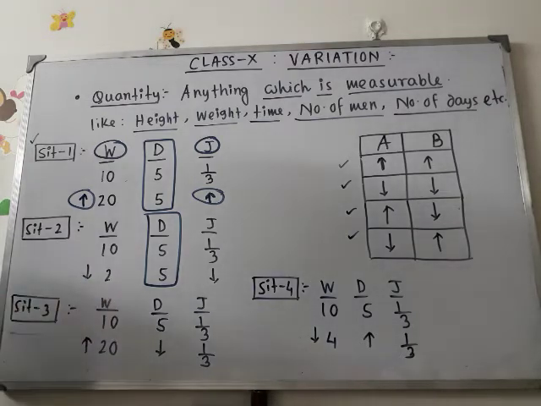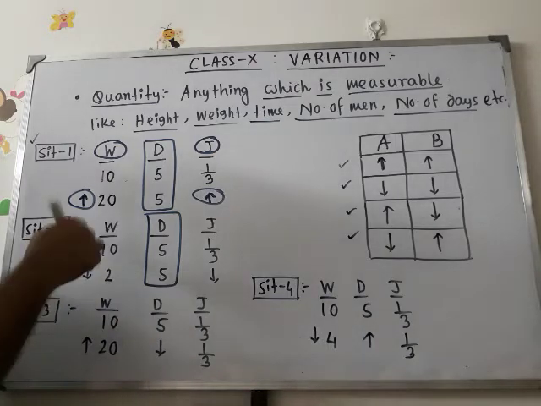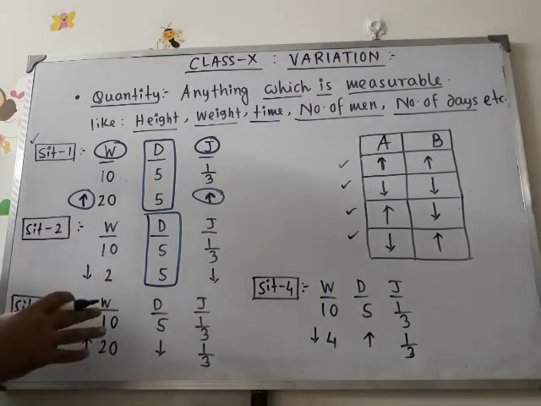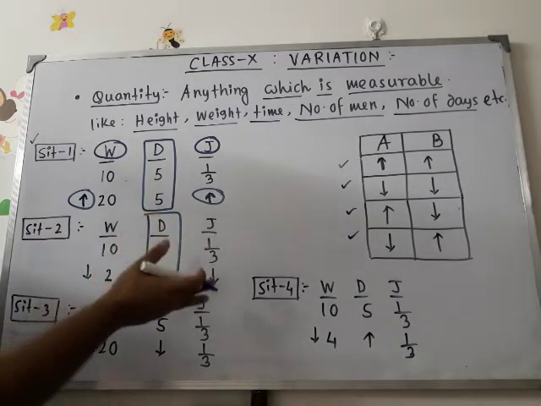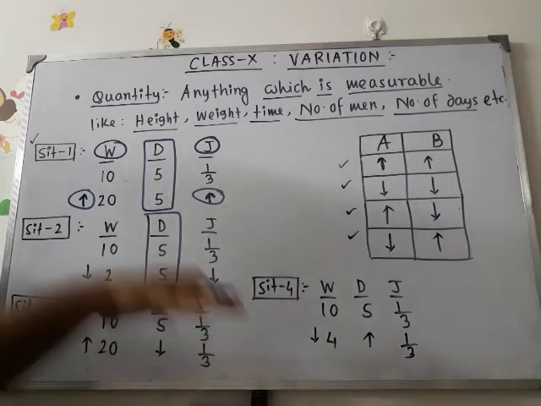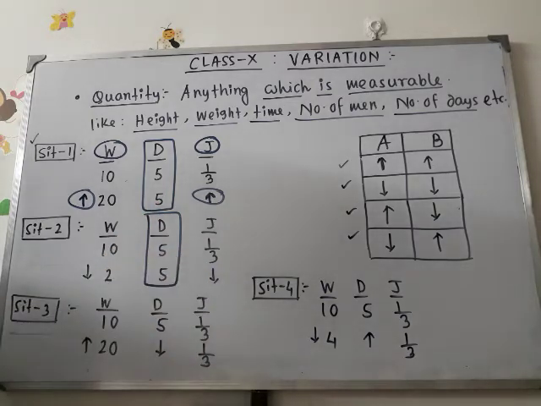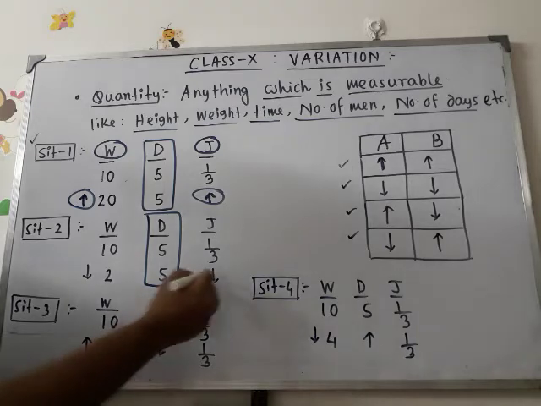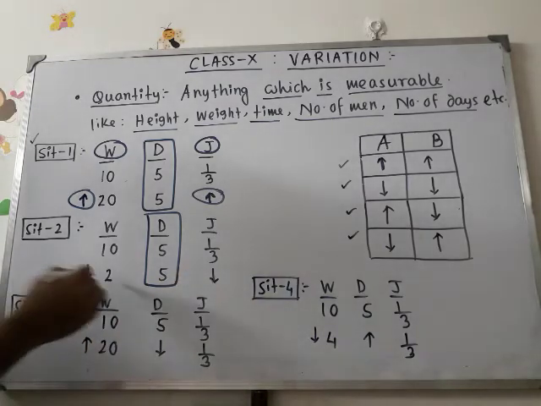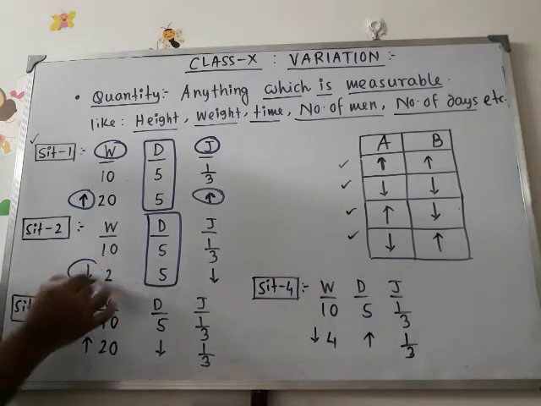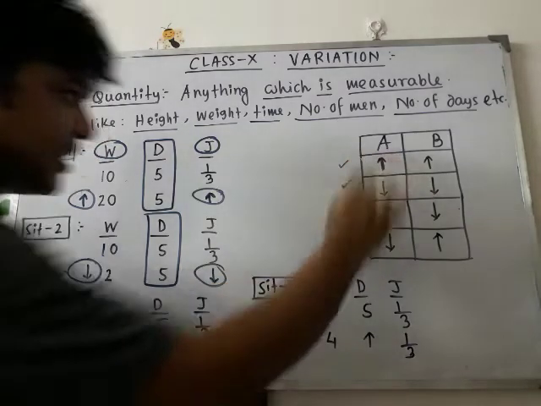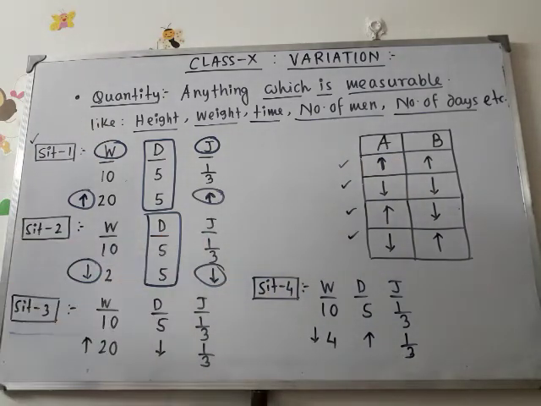Whether it is increasing or decreasing, obviously that will be decreasing, because the number of workers has decreased. 2 workers working for 5 days, naturally the portion of the job finished will be less. The portion of the job finished is decreasing, as the number of workers is decreasing. So you can observe both are decreasing. That was the second situation.